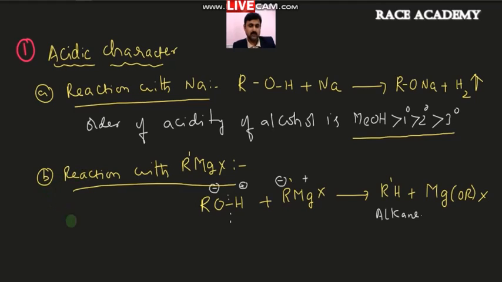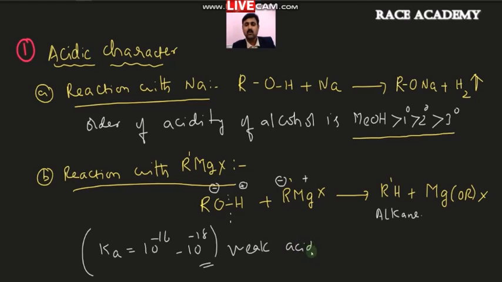Not only that, we know that different kinds of alcohols are there, but overall the range of the acid dissociation constant of alcohol is given as 10 power minus 16 to 10 power minus 18. This is an indication of a very weak acid in chemical reactions.